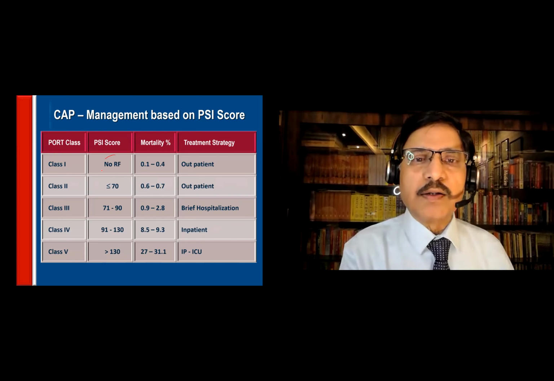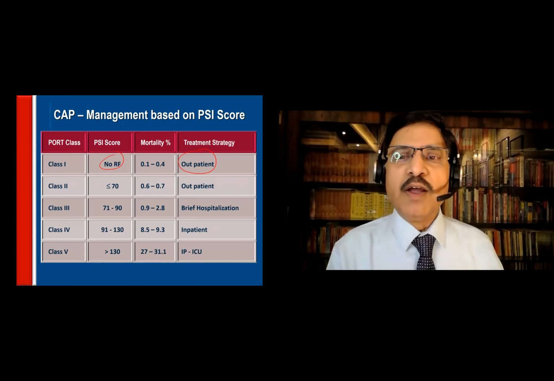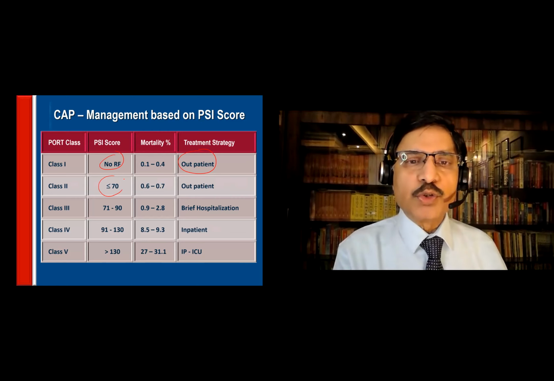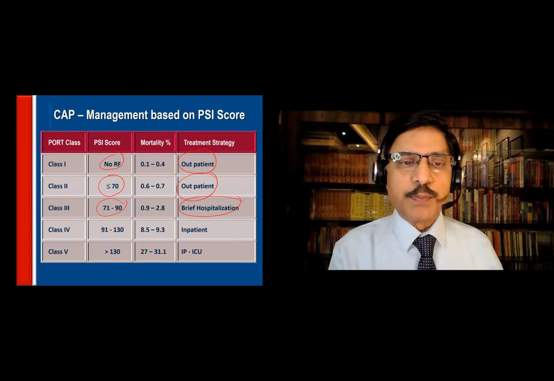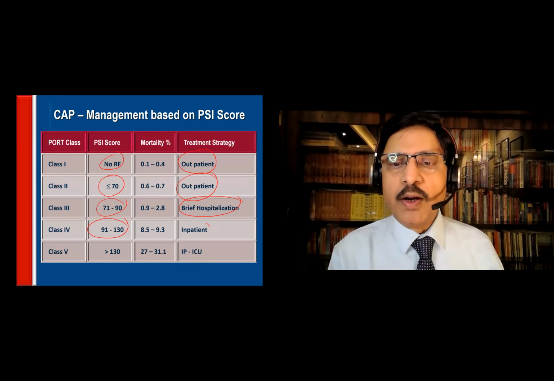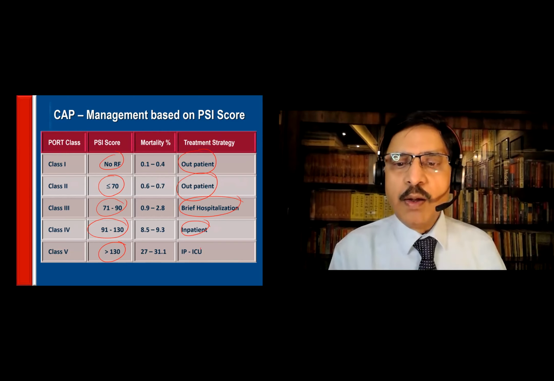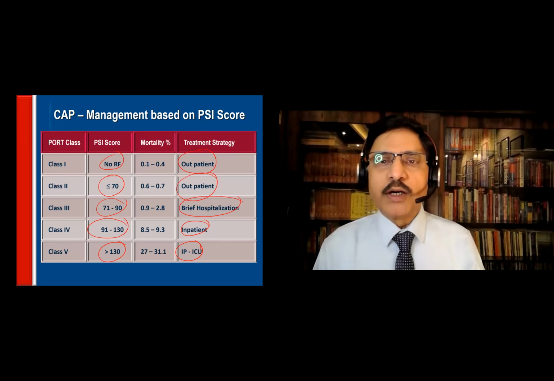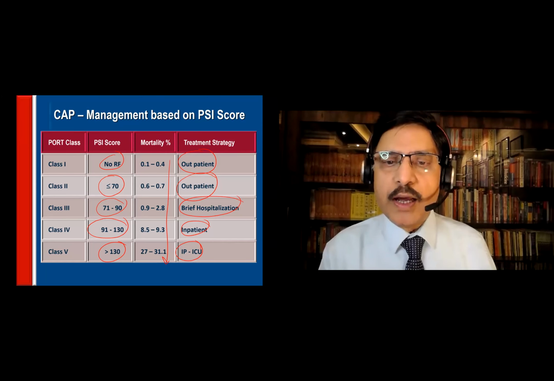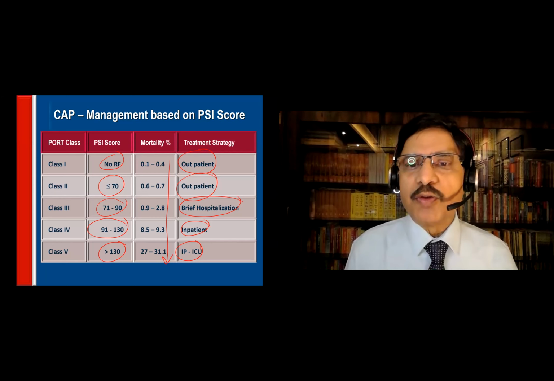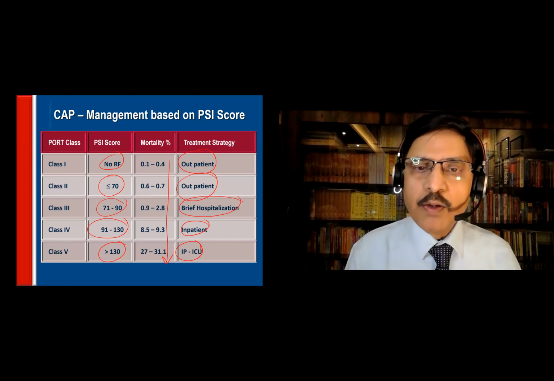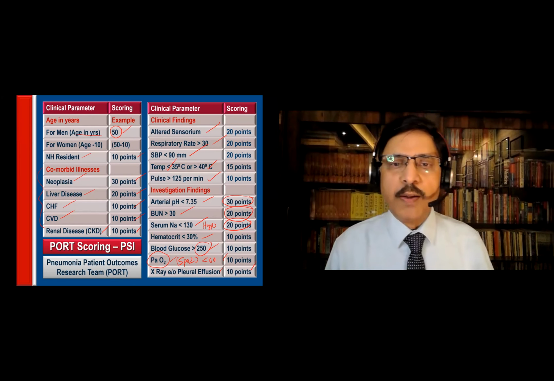Now this slide tells about that. No risk factors, no hospitalization, outpatient treatment. Class 2, less than 70, outpatient treatment. Class 3, 71 to 90, brief hospitalization. Class 4, 91 to 130, inpatient. More than 130, put him in the ICU. Look at the mortality, it is going up from 0.1 to 31% in class 5. So what is very important? You have to do the PORT scoring based on this.